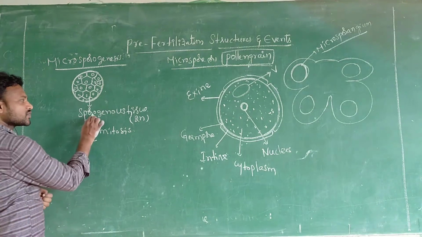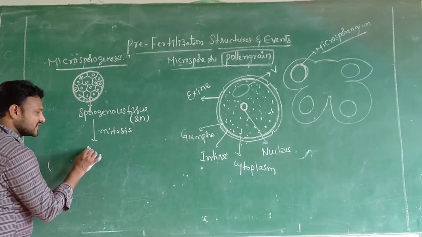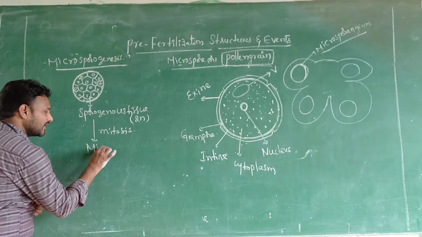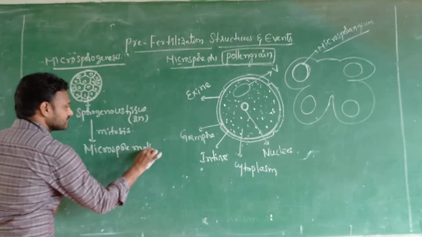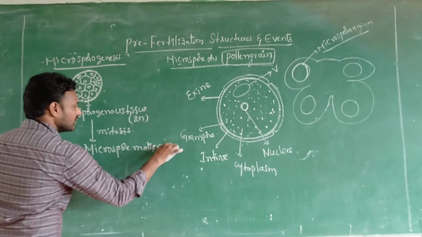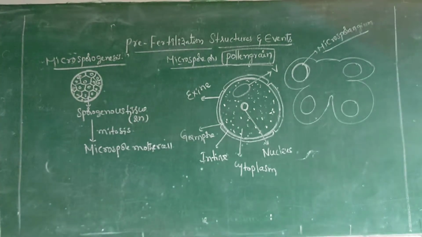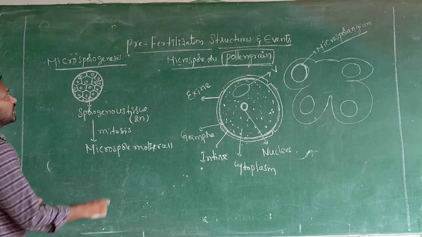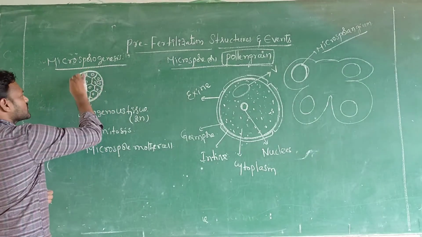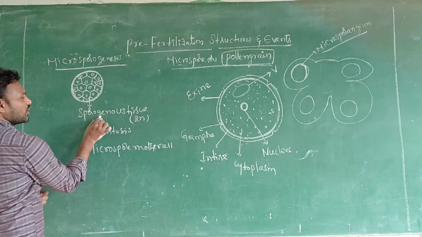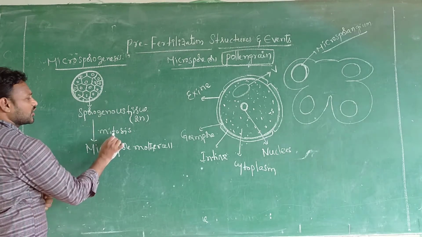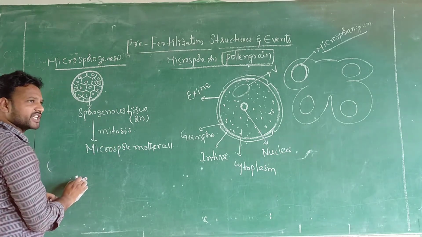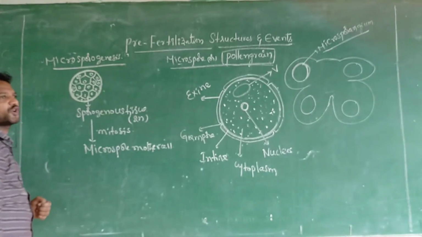Sporogenous tissue undergoes mitosis, equal division, and forms the microspore mother cell. So within a microsporangium, sporogenous tissue undergoes mitosis, forming microspore mother cells.